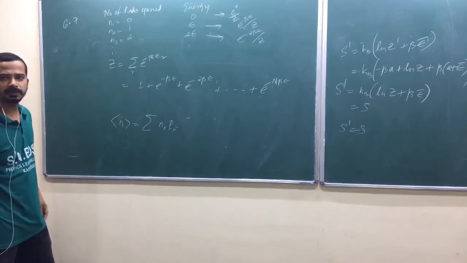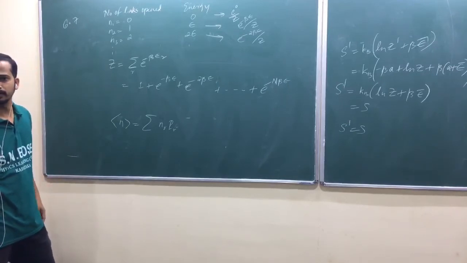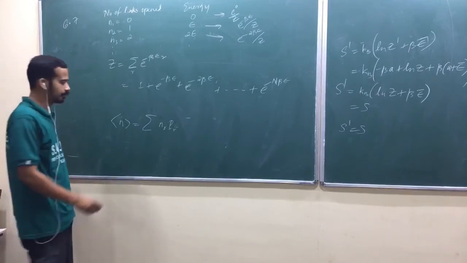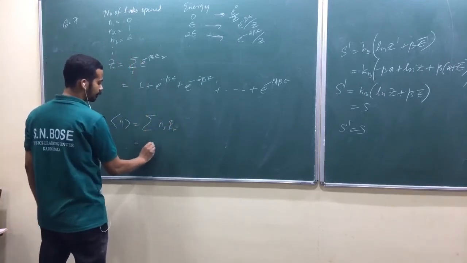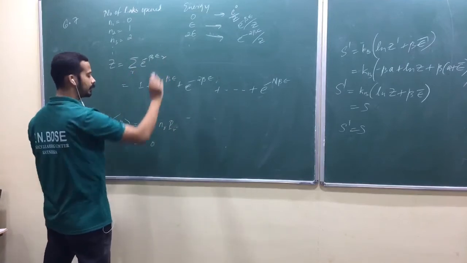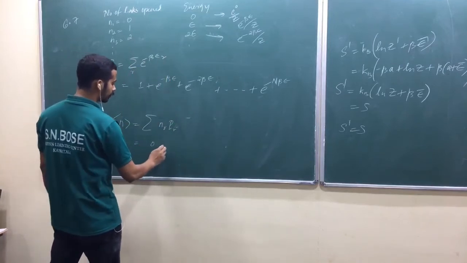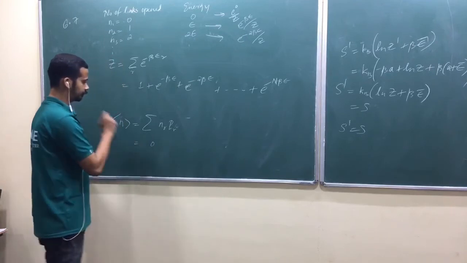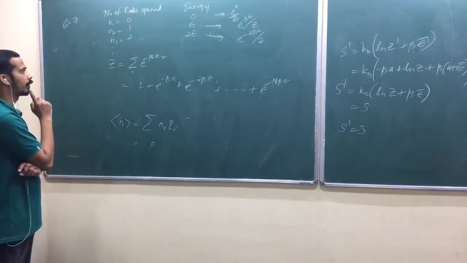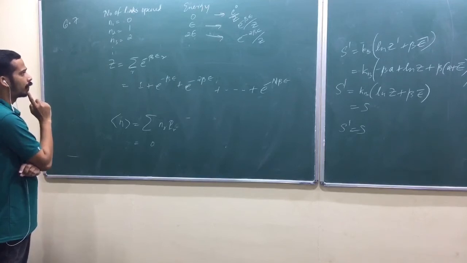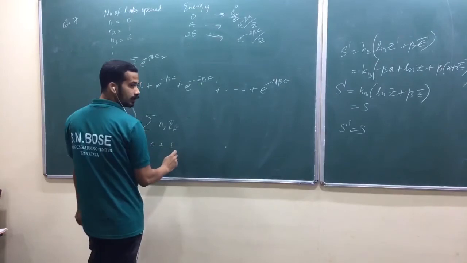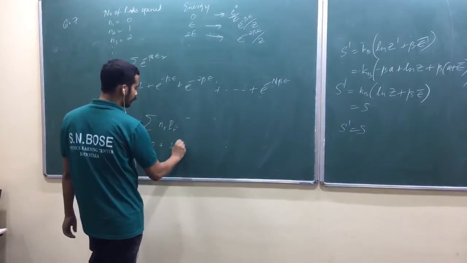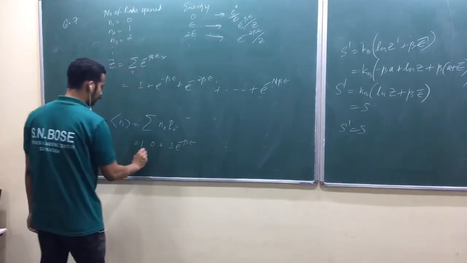And we ended up with the same series somewhere else. Do you remember? What is this one? First is 0, 0 into probability. So anyhow, okay. So what is the second one? 1 into e raised to minus beta E, 1 by Z shall I take out?